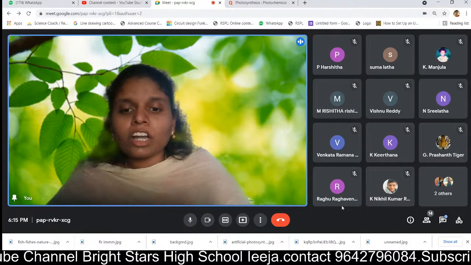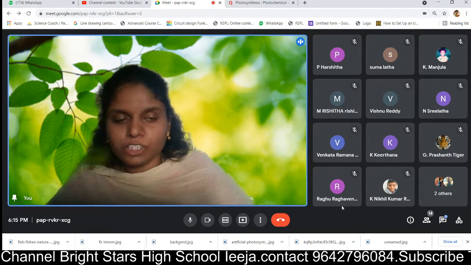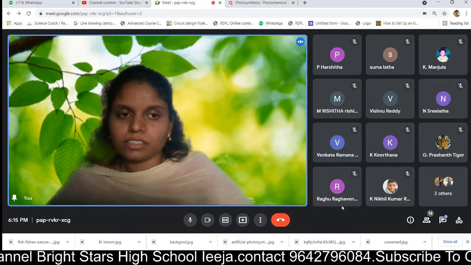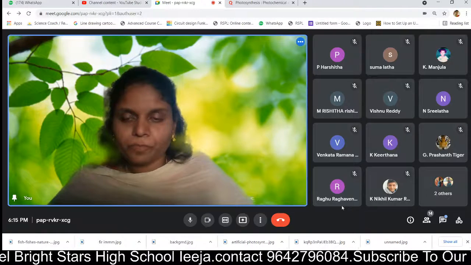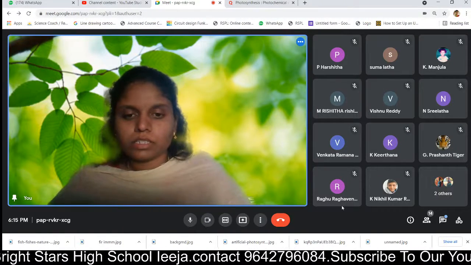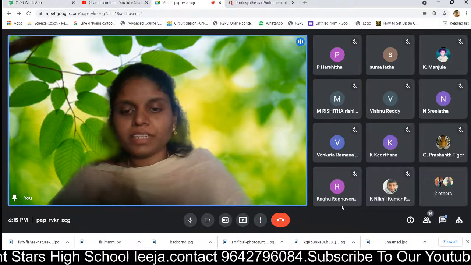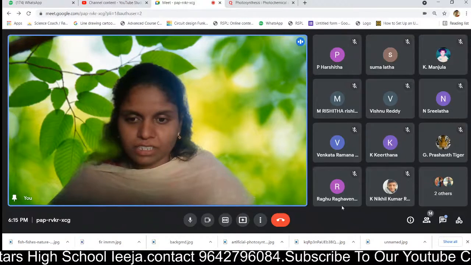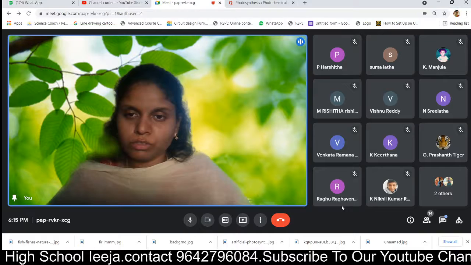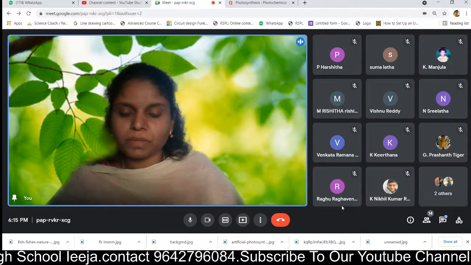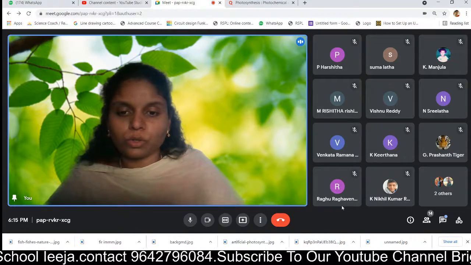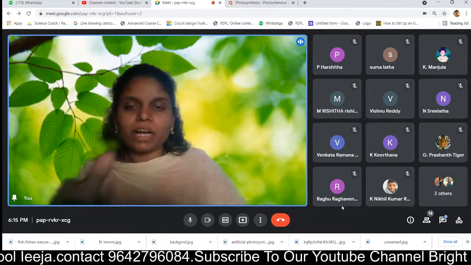So what are the reactants in the equation? See, the equation you have written: 6CO2 plus 12H2O gives rise to C6H12O6 plus 6H2O plus 6O2. So in the middle you have an arrow.